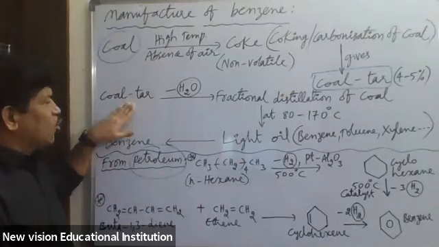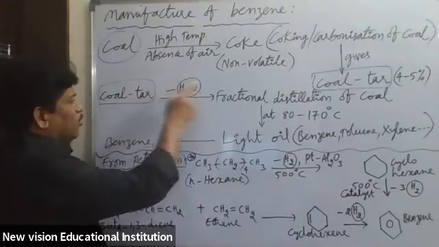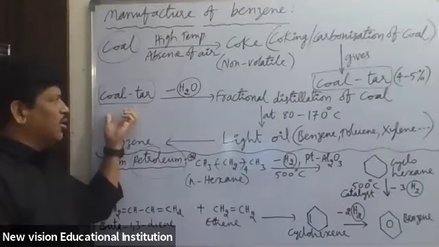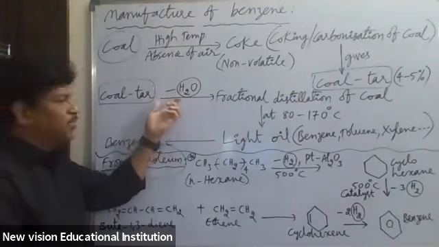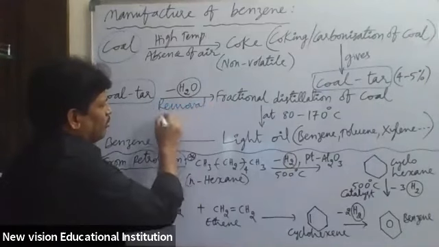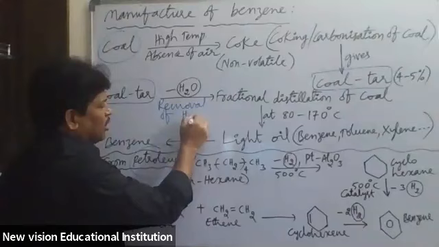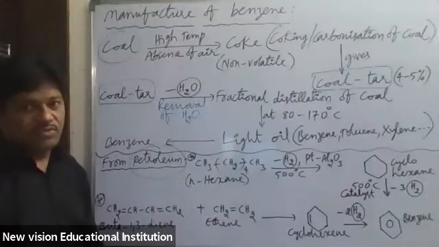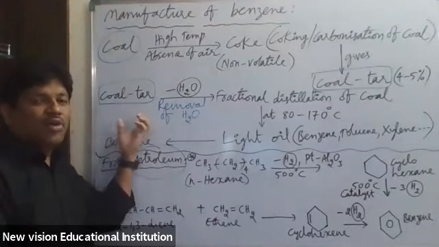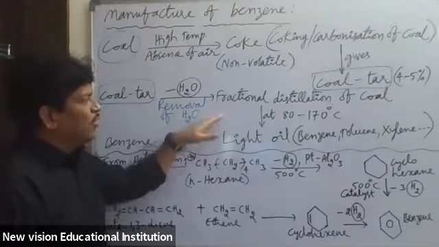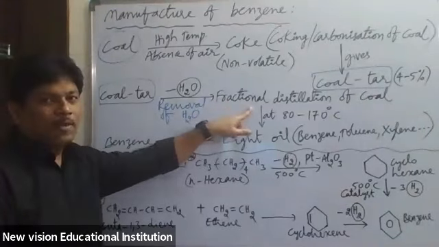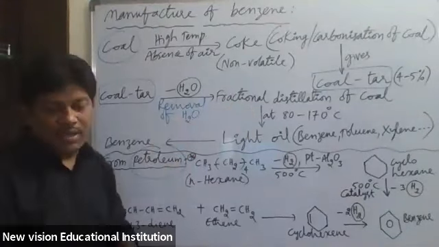Next, the coal tar we got from coal: from this coal tar, water is removed first. This minus H2O indicates the removal of water. We should remove the water content from coal tar first. After that, we have to subject this coal tar to fractional distillation.